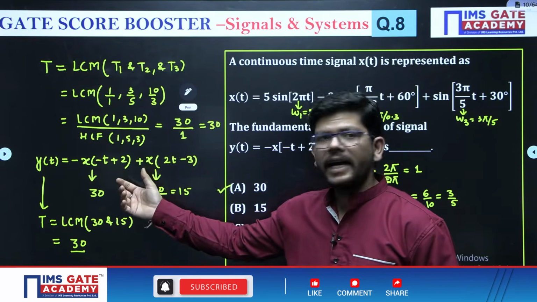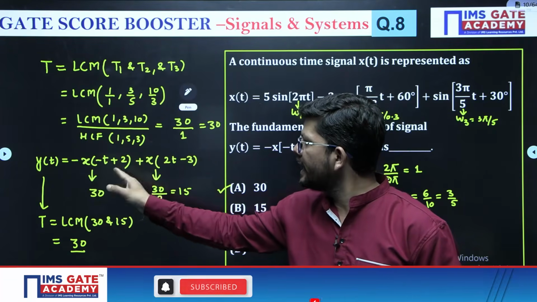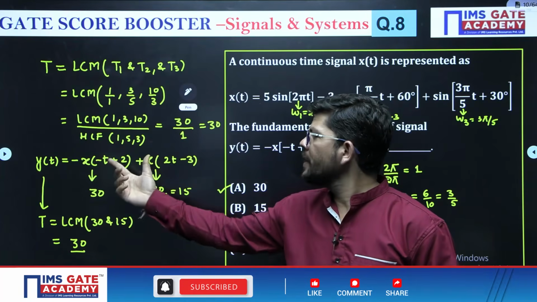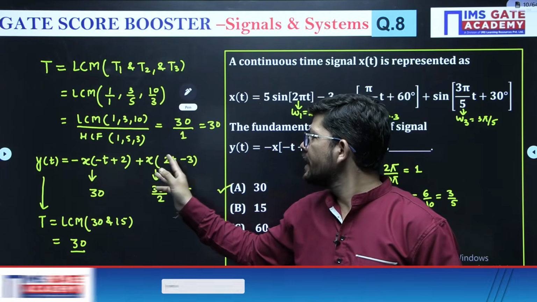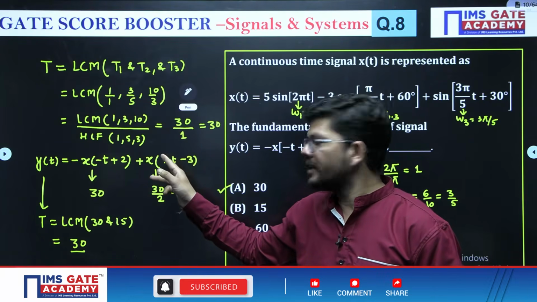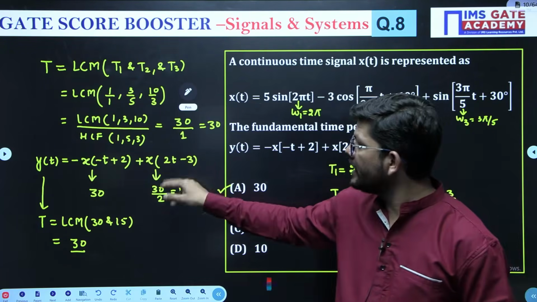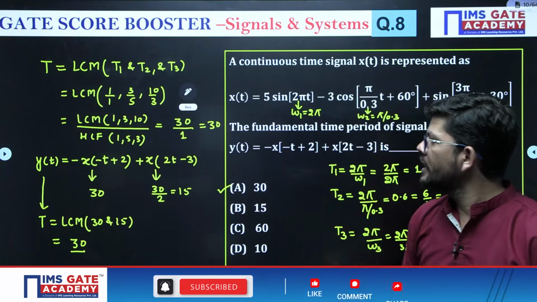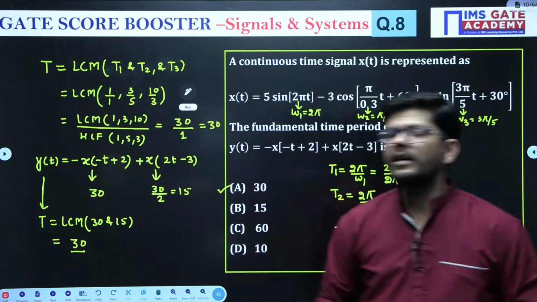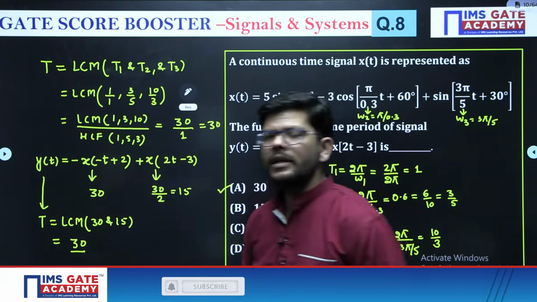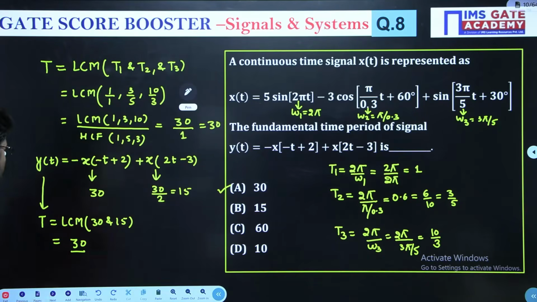Now the time period of y(t) which we have to calculate is obtained by scaling and reversing and adding these two signals. Okay. Here you have done shifting and reversal, that does not affect the time period. Here you have done shifting and scaling. Scaling affects the time period. The time period will be divided in scaling. Sorry, I just spoke in the reverse. So it will be 30 by 2 here. Now the time period of y(t) will be the LCM of 30 and 15. That will give you 30. Right? So in this way you could have solved this question. I hope it is clear. Right?